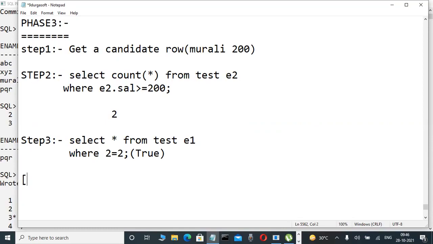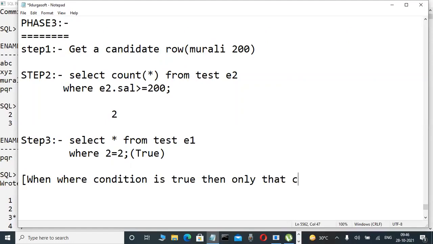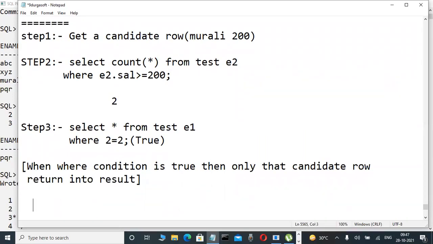When the where condition is true, then only that candidate row is written into the result. That's why whatever record points to Murli 200, that record is an output.